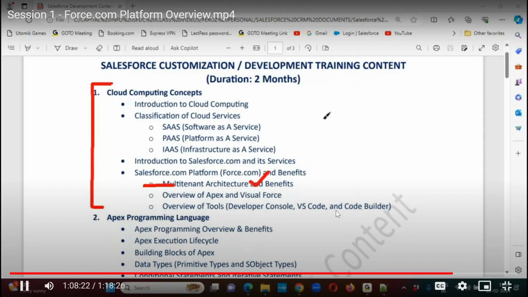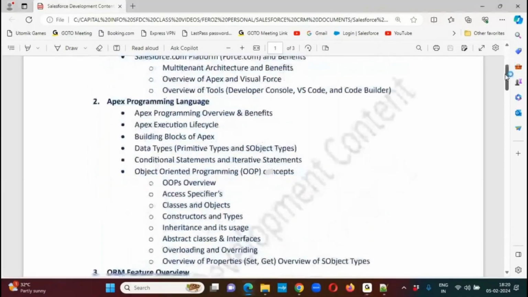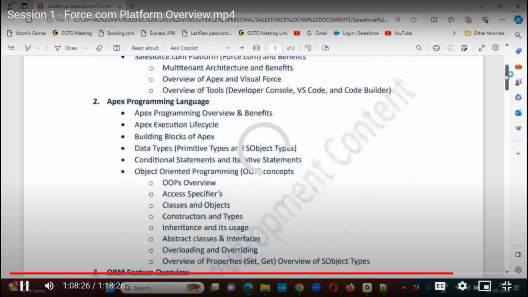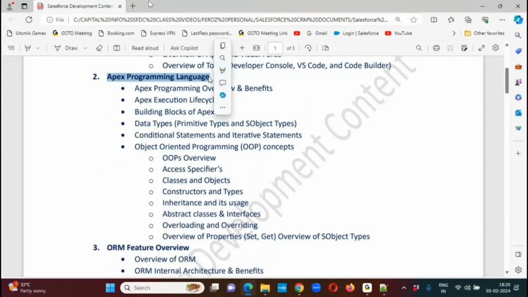Now we'll see the concept of the Apex programming language. What exactly is Apex programming? What are the various principles, rules, standards, and guidelines in the Apex programming language? Then we'll see how an Apex program gets executed internally. What is the program execution lifecycle?